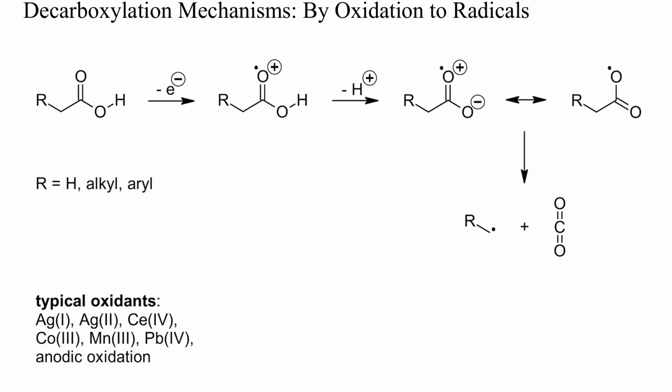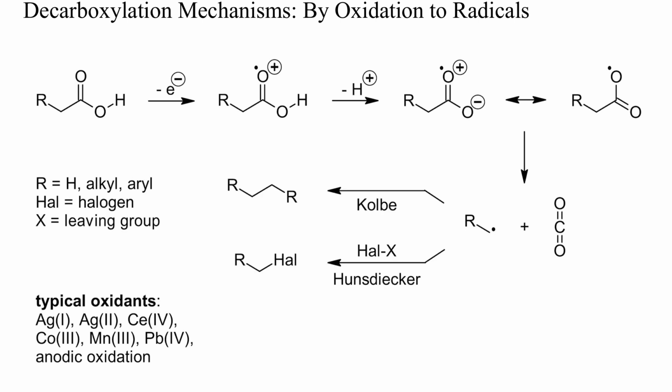Another important mechanism is the decarboxylation of carboxyl radicals. These are formed by chemical or electrochemical oxidation of carboxylic acids or by heating acyl peroxides. Most carboxyl radicals decarboxylate quickly and irreversibly, again because of the high stability of CO2, and this reaction is a good method to generate alkyl or aryl radicals.